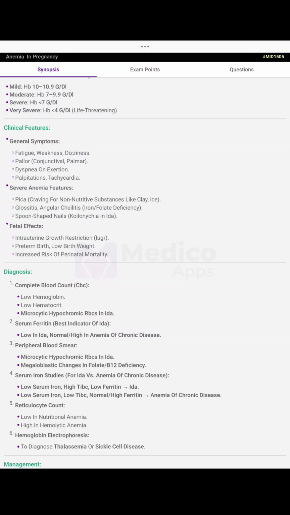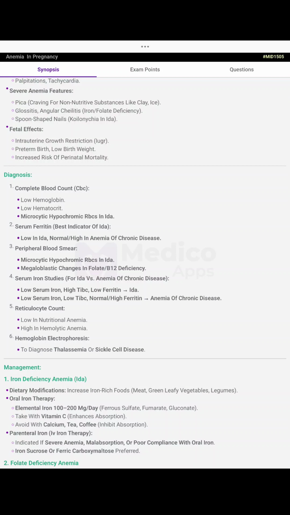Diagnosis: complete blood count. Low hemoglobin, low hematocrit, microcytic hypochromic RBCs in IDA. Serum ferritin, best indicator of IDA, low in IDA, normal or high in anemia of chronic disease. Peripheral blood smear: microcytic hypochromic RBC in IDA. Megaloblastic changes in folate and B12 deficiency.